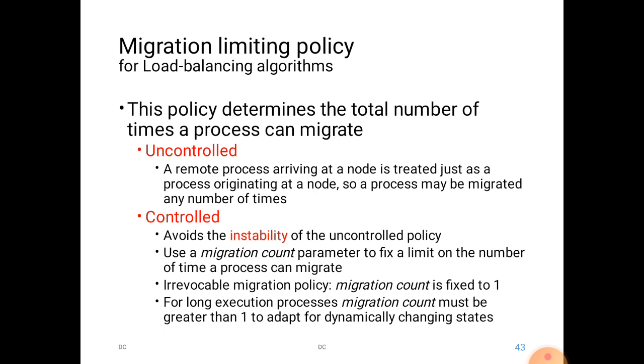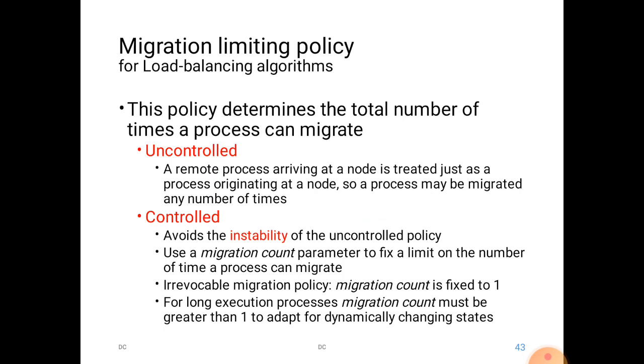It will migrate and work on that particular process. In order to stop this kind of issue, we usually set a limit.